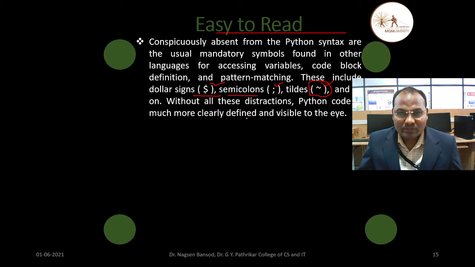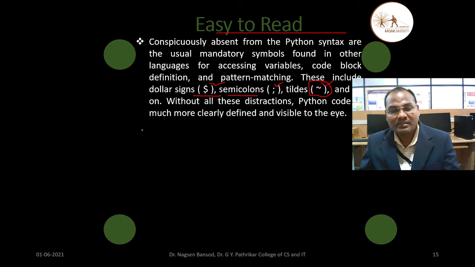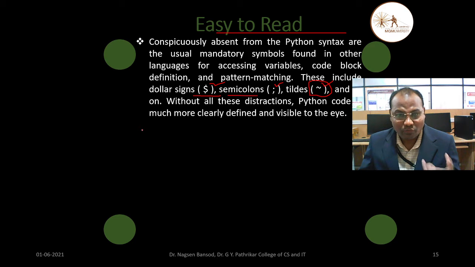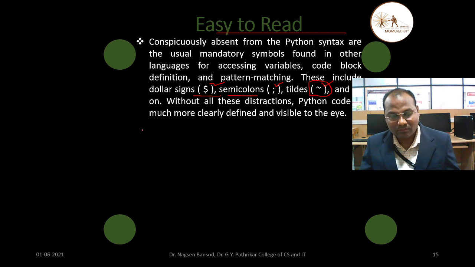Without all these distractions, Python code is much more clearly defined and visible to the eye. Means direct statements are written there, so it is visible to the eye, and the meaning of that is similar. Means there is no hidden coding behind that, so you can read the statement and understand the meaning of that statement, so it is easy to read.